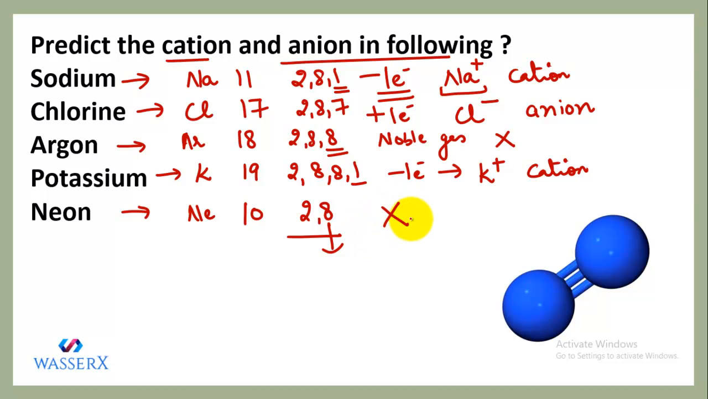So now we'll sum up the atoms and see which of them form cation and anion. Sodium will form a cation, chlorine will form an anion, argon will form neither cation nor anion, potassium forms a cation, and neon will also not form a cation or anion. So I think you got how you're going to solve these kinds of questions.